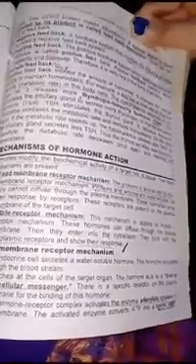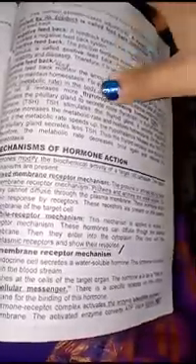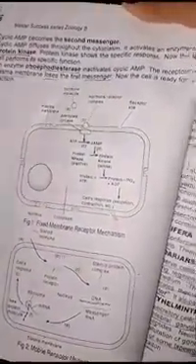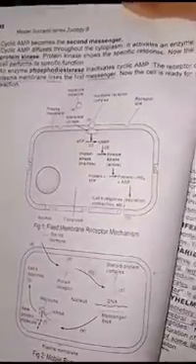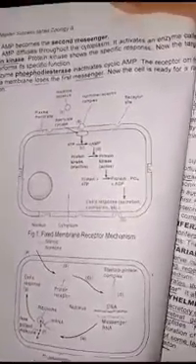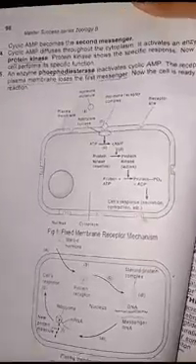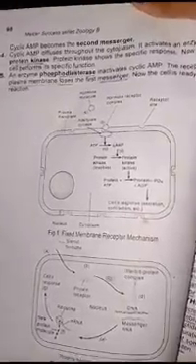The activated enzyme converts ATP into cyclic AMP, the second messenger. Cyclic AMP diffuses throughout the cytoplasm. It activates an enzyme called protein kinase. Protein kinase shows the specific response. Now the target cell performs its specific function.